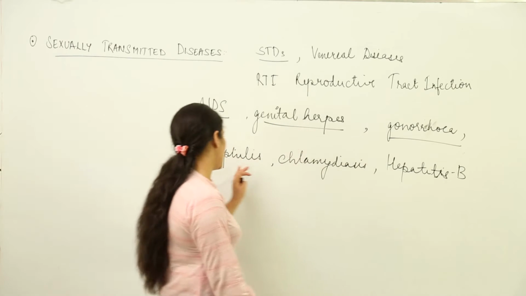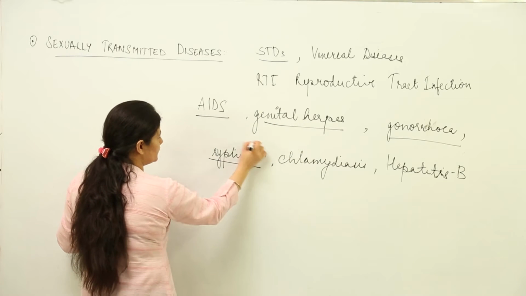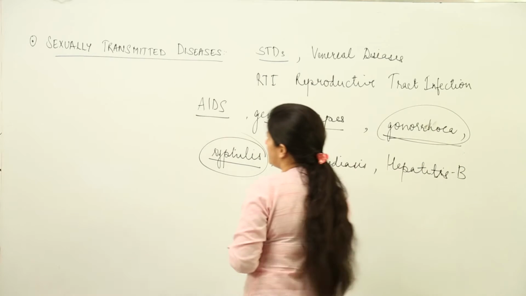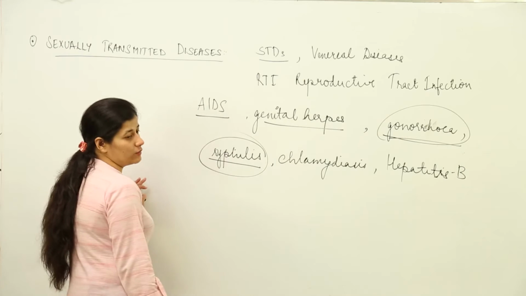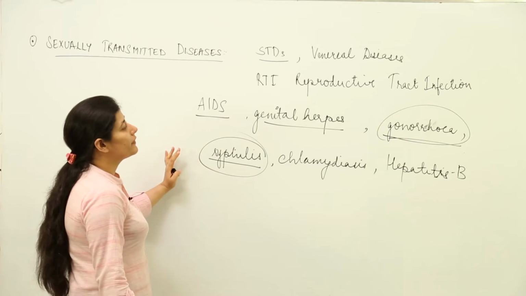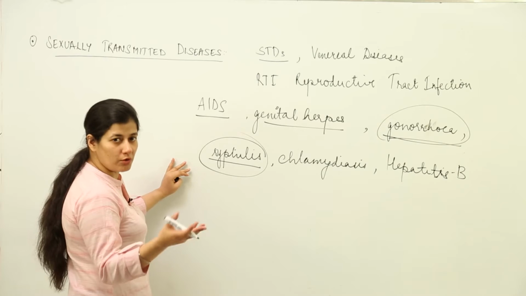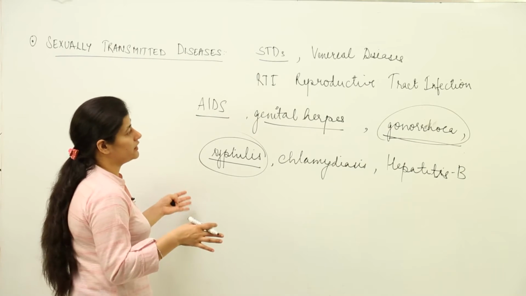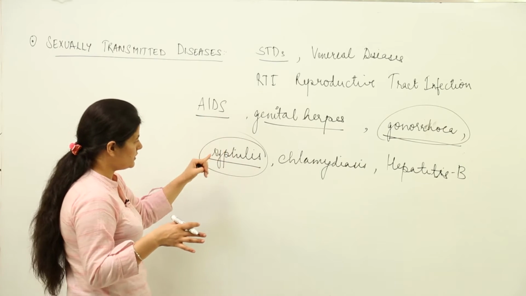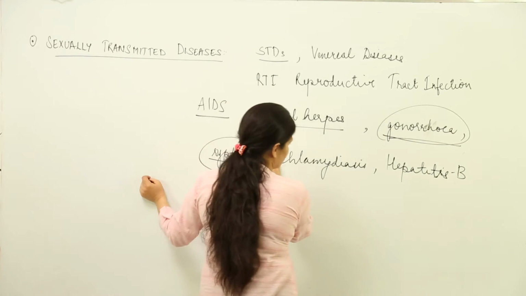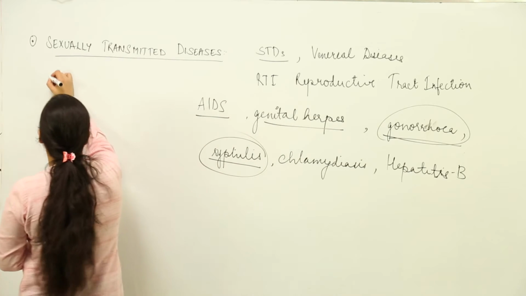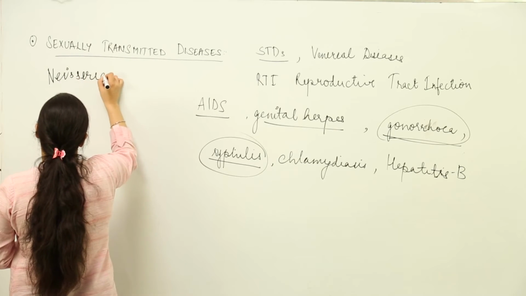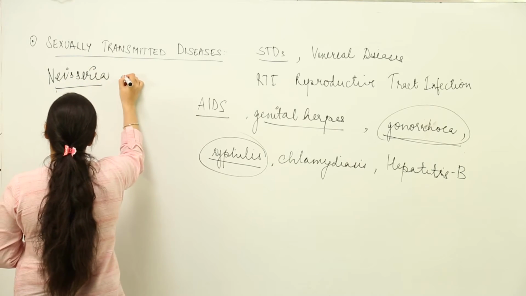Now we are going to take into consideration these two. These two are bacterial diseases. One of them shows symptoms while the other one does not. Of course, it has symptoms. An individual with a proper reproductive tract would be healthier as compared to one who is suffering from these two. These are the bacterial diseases that we have to study. So, talking about gonorrhea, the causative agent is a bacteria known as Neisseria gonorrhoeae.